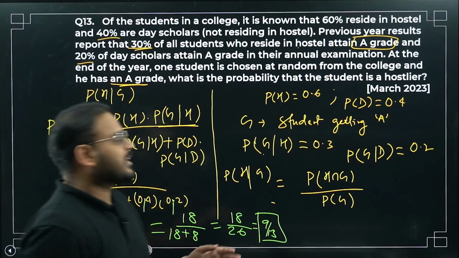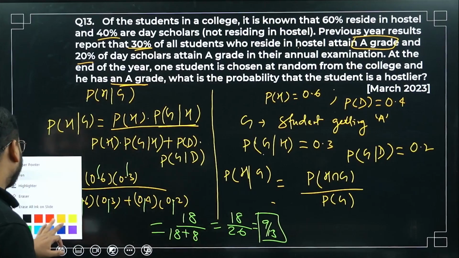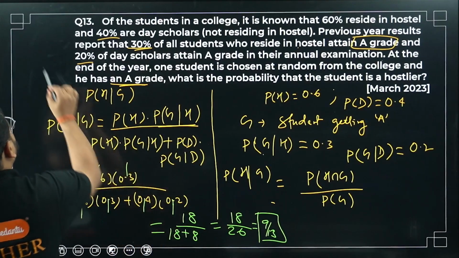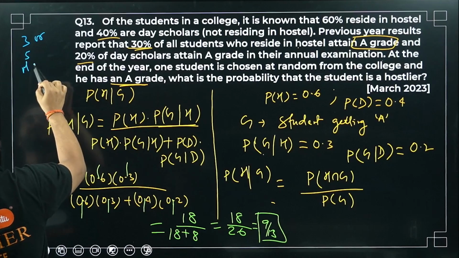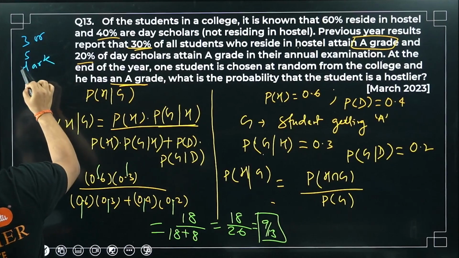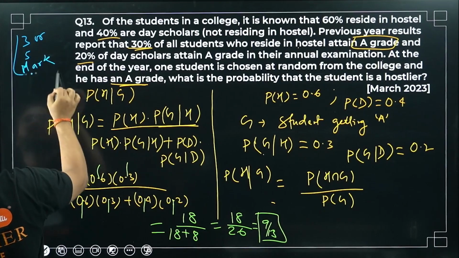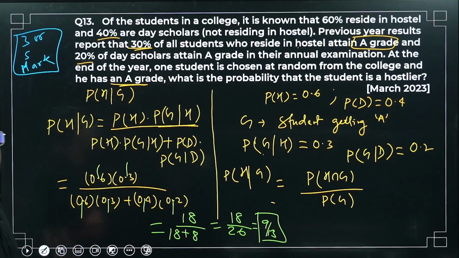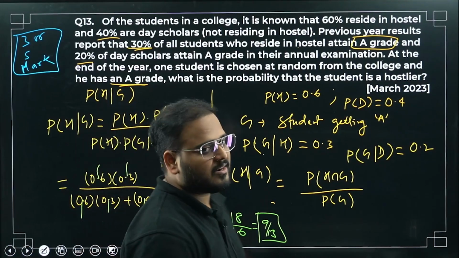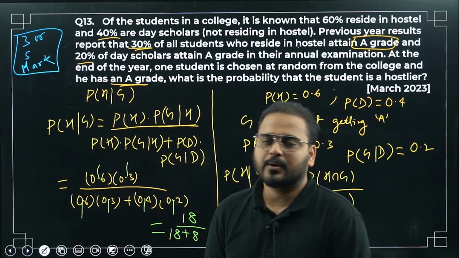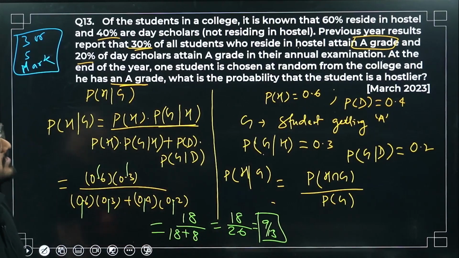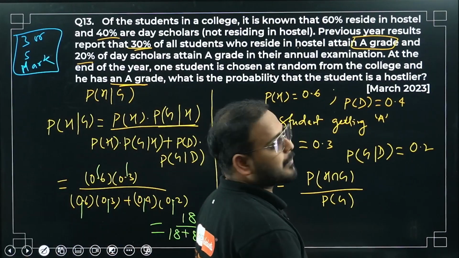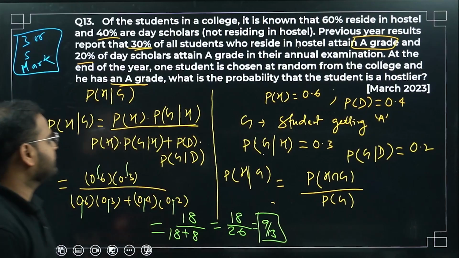A very good question that can be asked as a 3 marker or 5 marker, both are possible. If they want to make the paper difficult, they might ask this for 3 marks also. But a 3 or 5 mark question can be asked when the question statement is given like this. It's a PYQ, March 2023 paper. Okay, have a look.